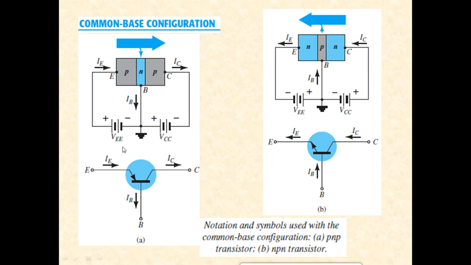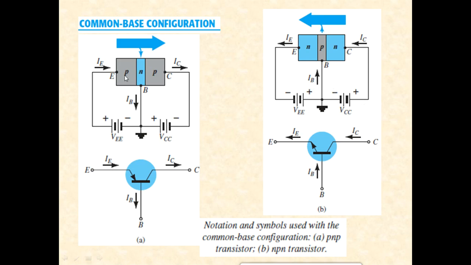Okay, fine. Alright, so the base configuration looks like this. The first one is common base configuration using a PNP transistor, and the second one is common base configuration using an NPN transistor. The construction is the same, the circuit is the same, the only difference is that you are applying different polarity voltages for PNP as well as NPN.